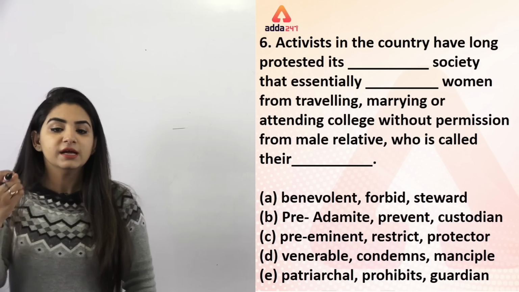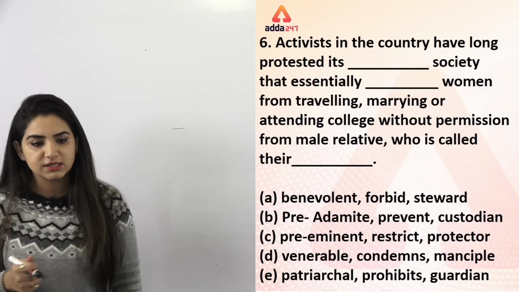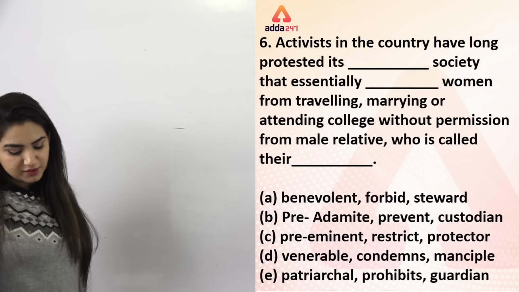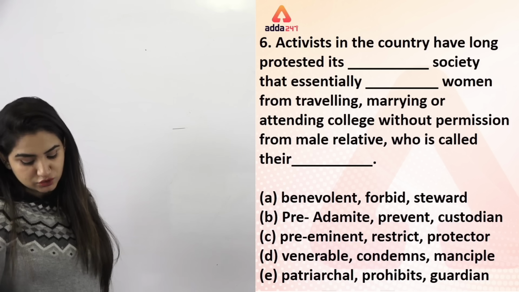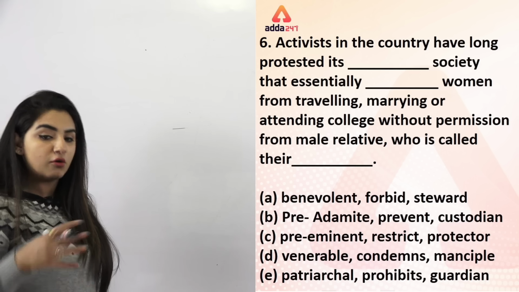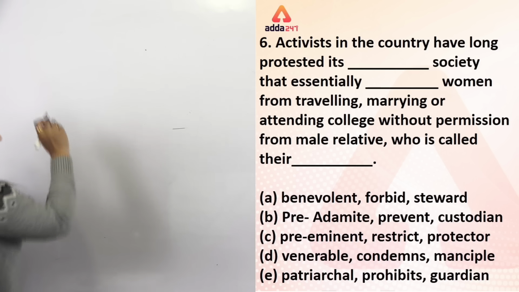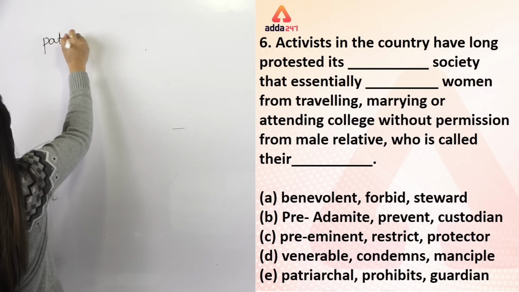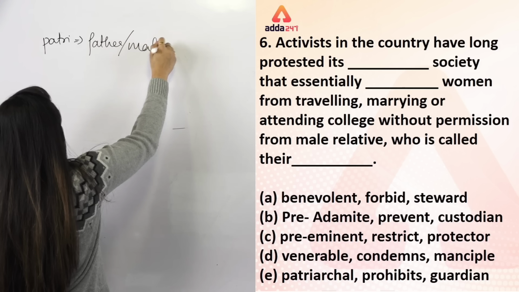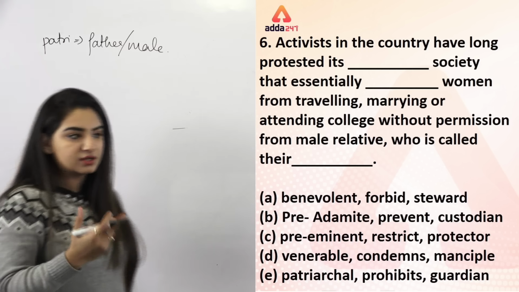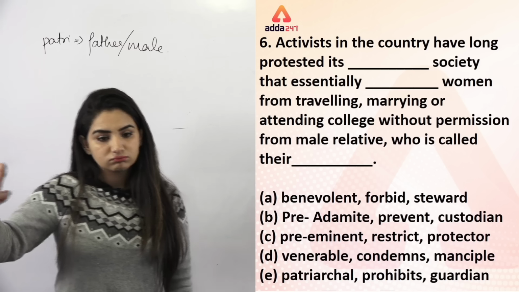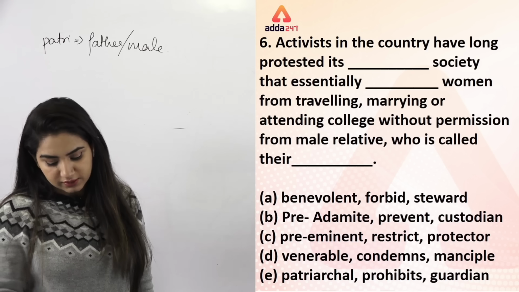It's benevolent, it's pre-Adamite, it's preeminent, it's venerable, it's patriarchal. Now according to me it should be patriarchal. I'm not sure about you. Why? I'll tell you why. Because if they are dominating women, which word does patri come from? Father. Or you can say male. Okay? It comes from both of these. Like patriarchy, which is government led by a head of the family or head of the government. Okay? That is what it is called.